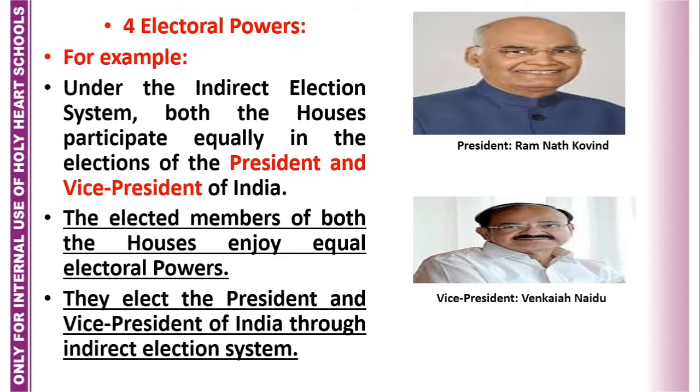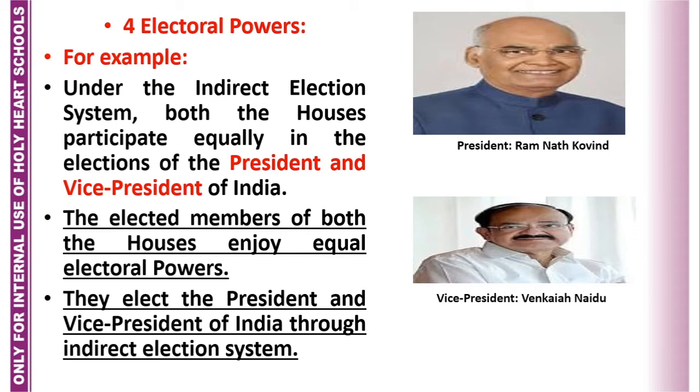And the second is the indirect election system, where we Indian citizens don't participate; rather, our elected candidates participate and they elect the members of the Rajya Sabha. Moreover, state legislature members elect the members of Rajya Sabha, and both the state legislature and the members of Lok Sabha and Rajya Sabha elect the president and vice president.